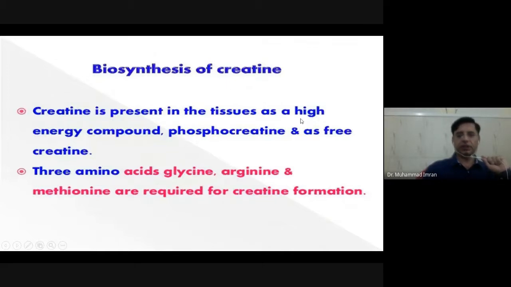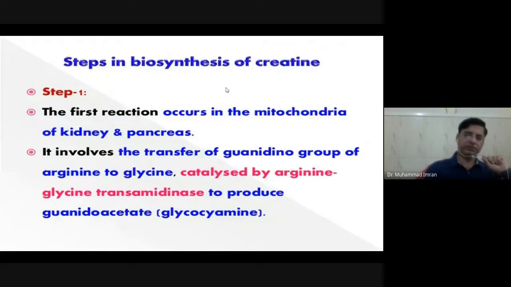Biosynthesis of creatine. Creatine is present in tissue as a high energy compound, phosphocreatine, and as free creatinine. Three amino acids, glycine, arginine, methionine, are required for creatine formation. So glycine is the major component of creatine. Creatine can be easily changed into creatinine. First, creatine changes into creatine phosphate in the presence of creatine phosphokinase. Then it is spontaneously changed into creatinine. So glycine, arginine, methionine are required for creatine formation.